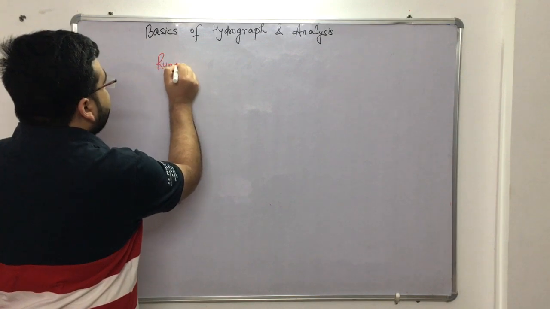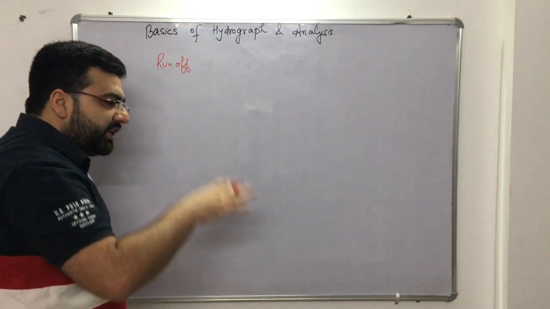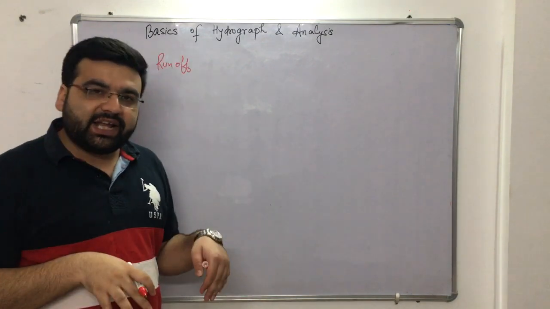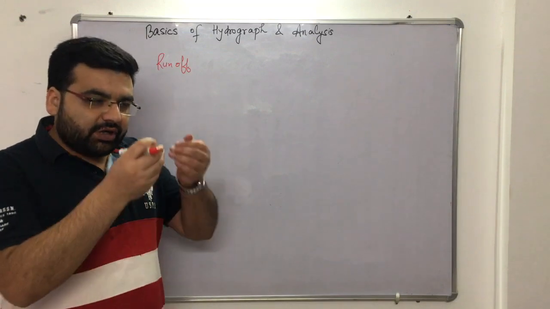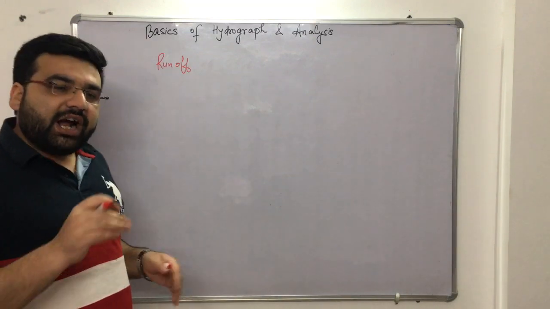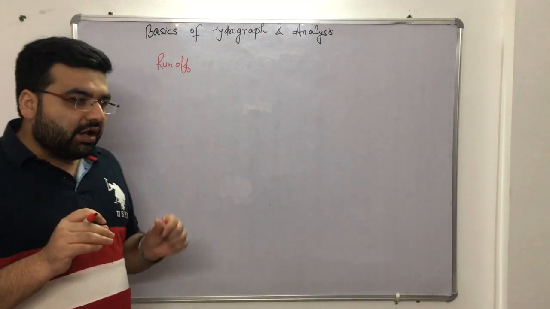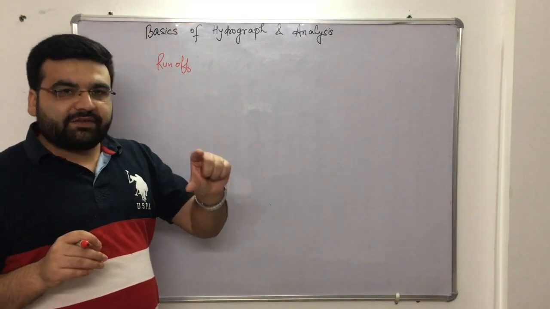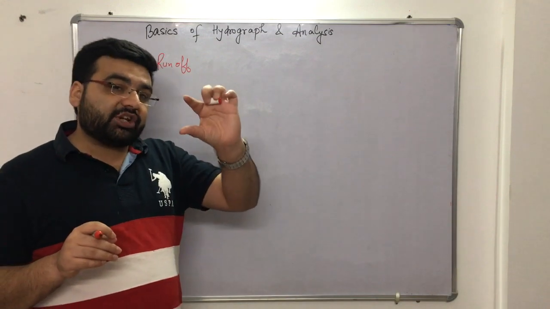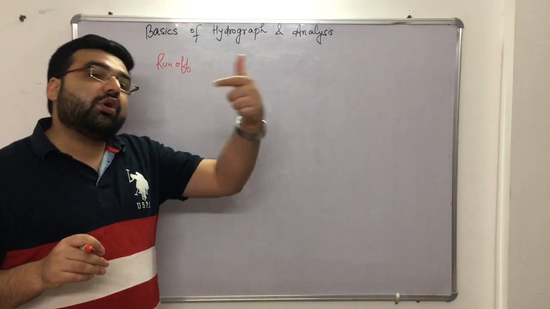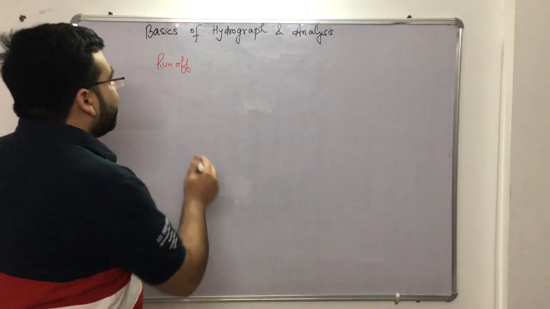You must be knowing that after precipitation has fallen over a particular catchment area, after you subtract infiltration, after subtracting your initial losses, the depression losses and everything, whatever volume of water you are left with, or whatever depth of precipitation you are left with, it results into runoff. Simple, right? So runoff is of two types.